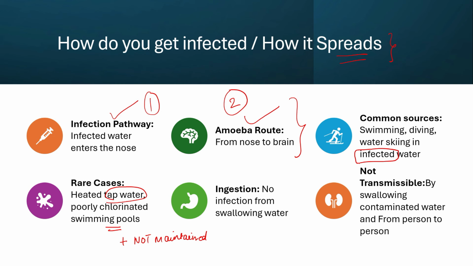There is a famous video on TikTok, or you can say shorts or Instagram, but the point is the person is not shown when they contracted the disease. It is shown in the video when the person was jumping into a very dirty swimming pool. The water was almost black. So please be aware of this thing.